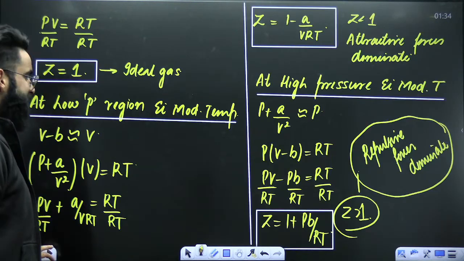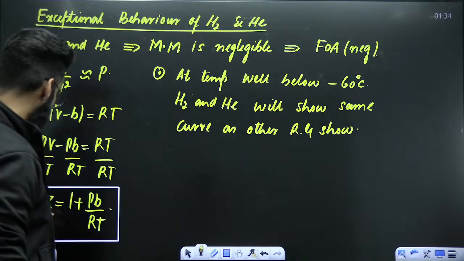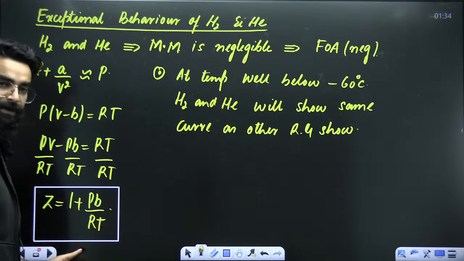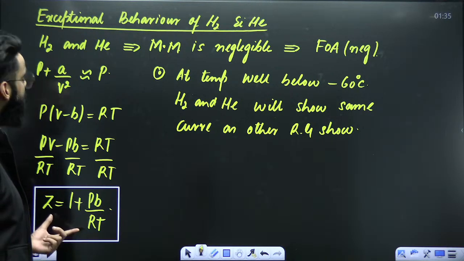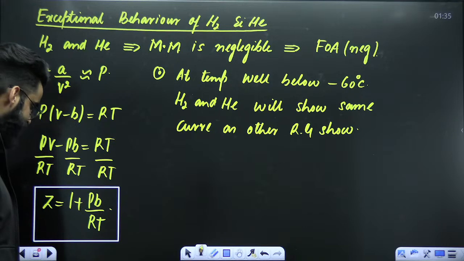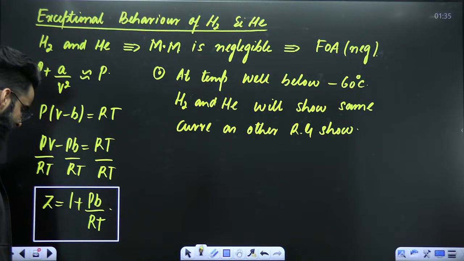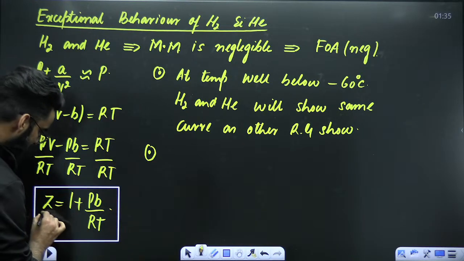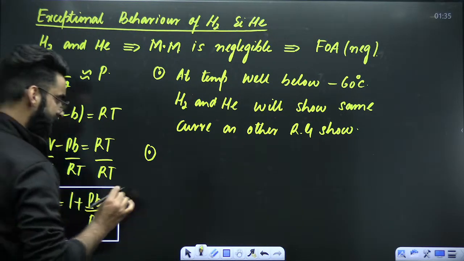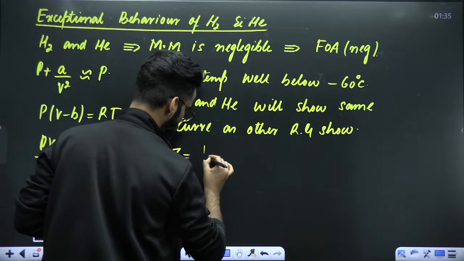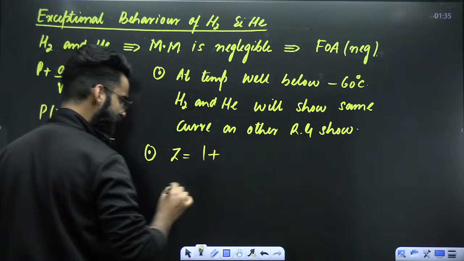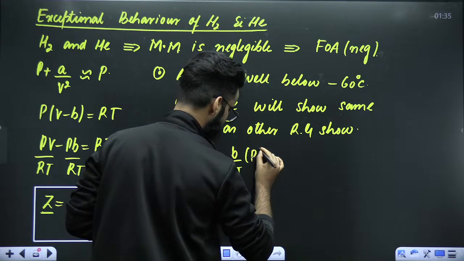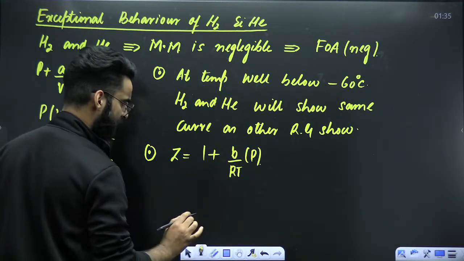First of all, the Z versus P equation for hydrogen and helium is this: Z is equal to 1 plus PB by RT. Now, dear students, if you separately plot a graph between Z and P for hydrogen and helium, we know Z is equal to 1 plus PB by RT, but I'm going to write it as 1 plus B divided by RT multiplied by P. This is the equation for hydrogen and helium.